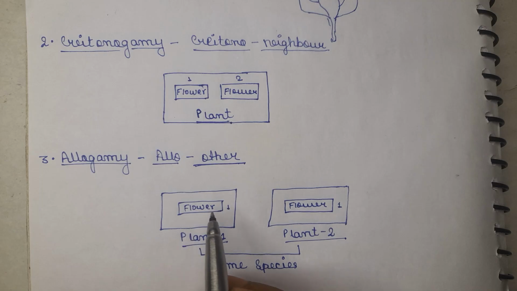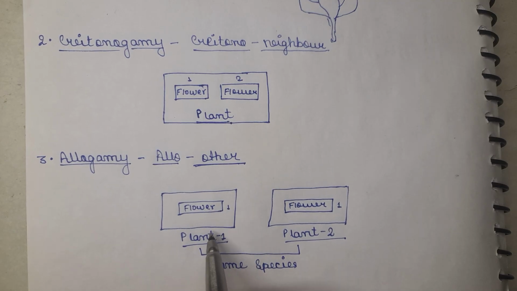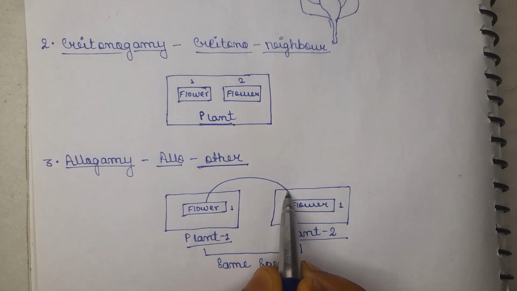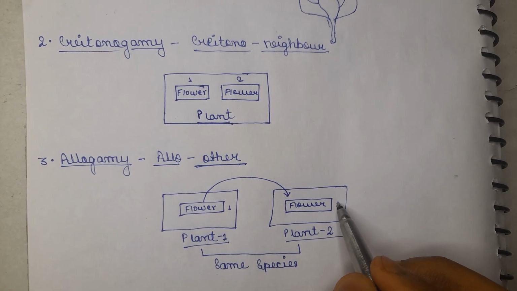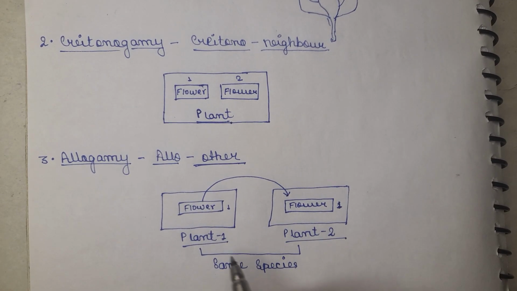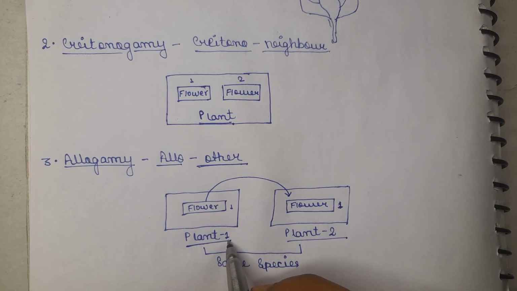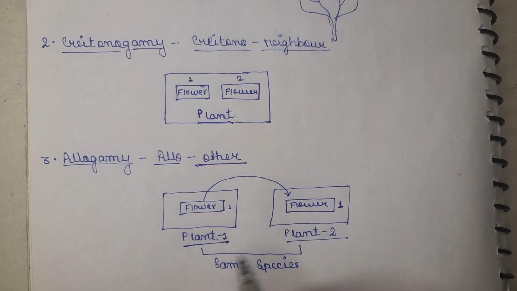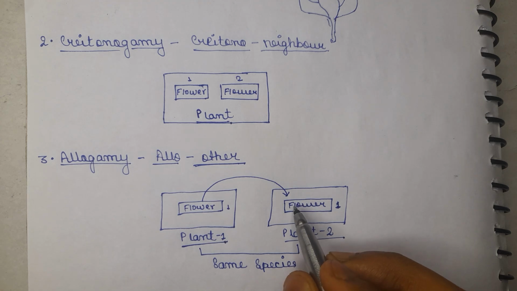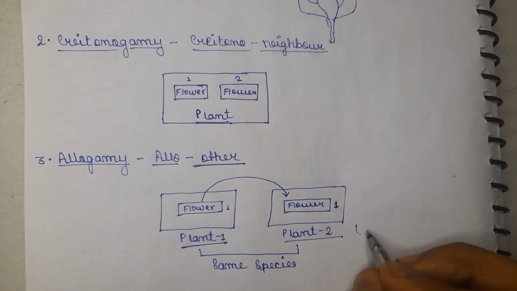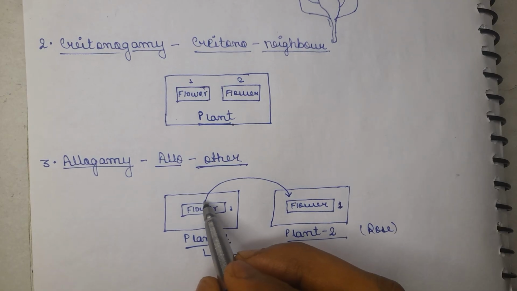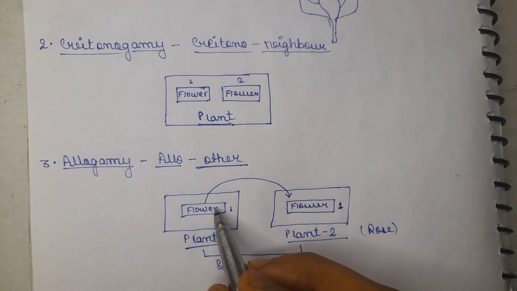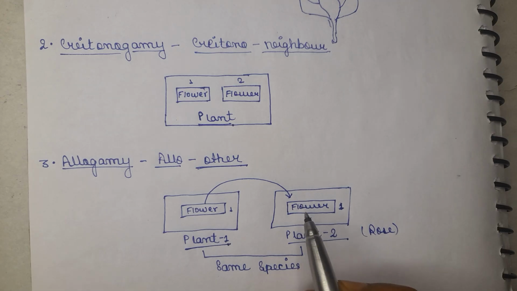Now the pollen grains will transfer from the first plant to the second plant of the same kind. If you take the example of a rose plant, then these pollen grains will land on the second plant that is also a rose plant. So the pollen grains will transfer from the first rose flower to the other rose plant's flower onto its stigma.